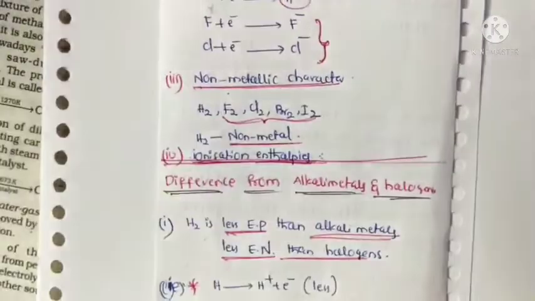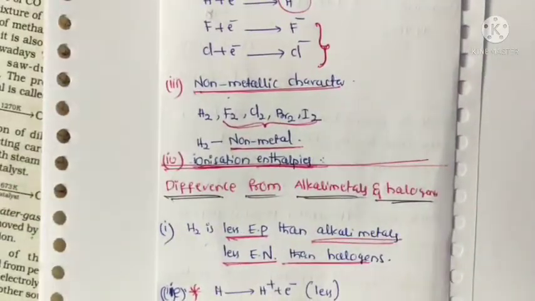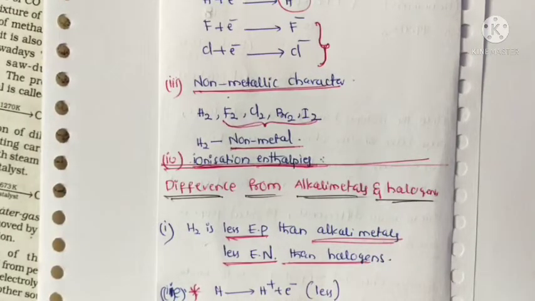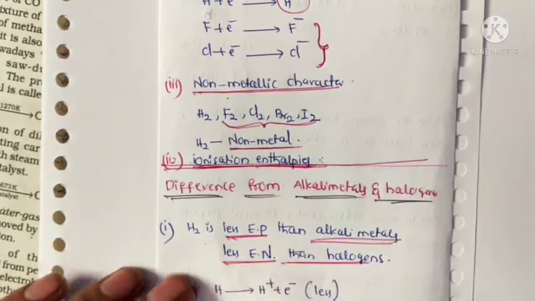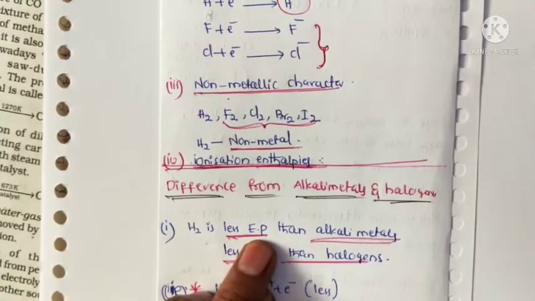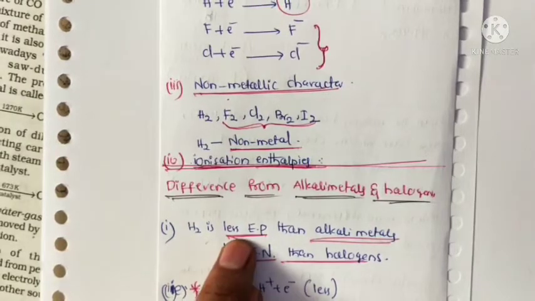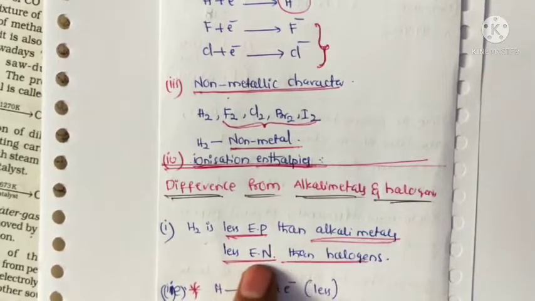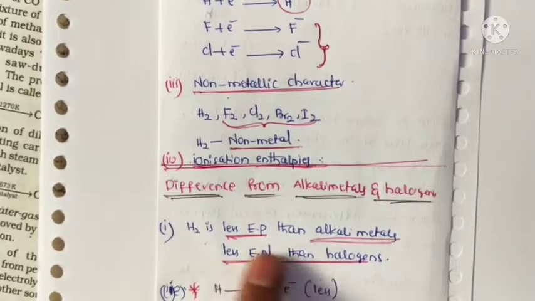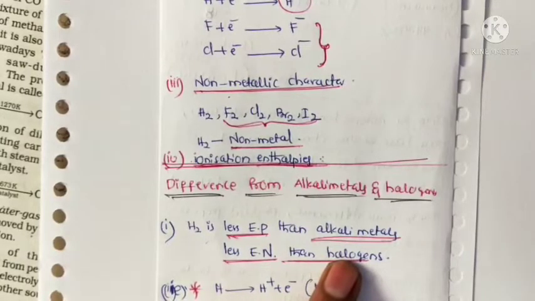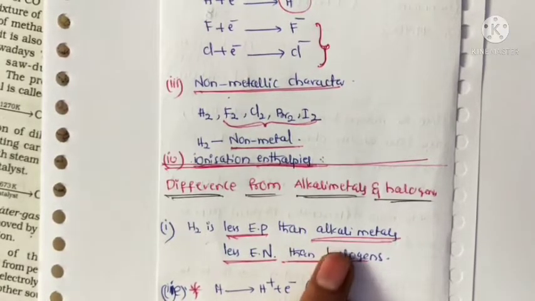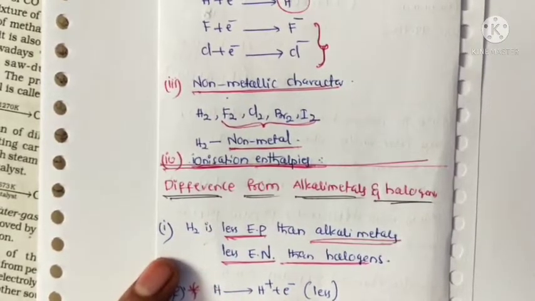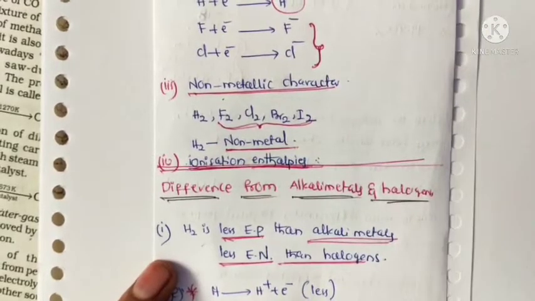Okay, but some of the properties are different from alkali metals as well as halogens. For example, electropositivity. The electropositivity of hydrogen is less than alkali metals, and the electronegativity of hydrogen is less than halogens. So from this we can conclude that some properties of hydrogen differ from alkali metals and halogens.